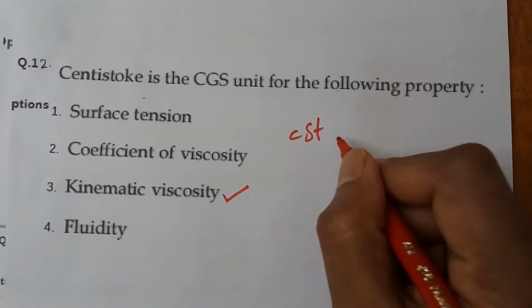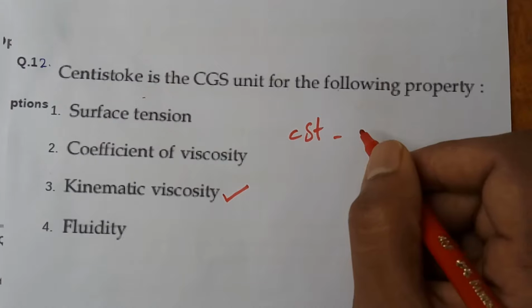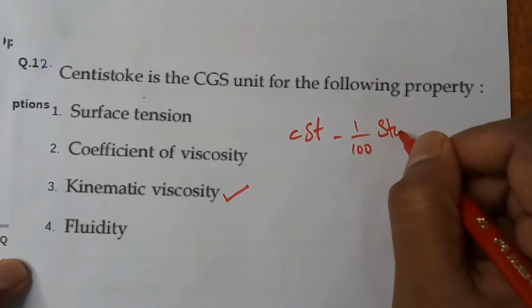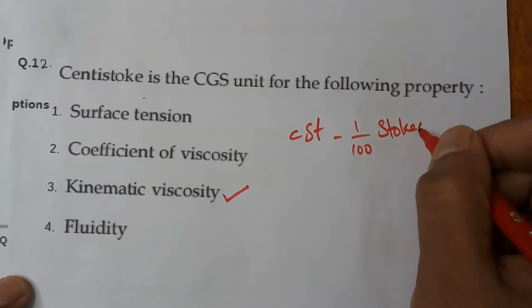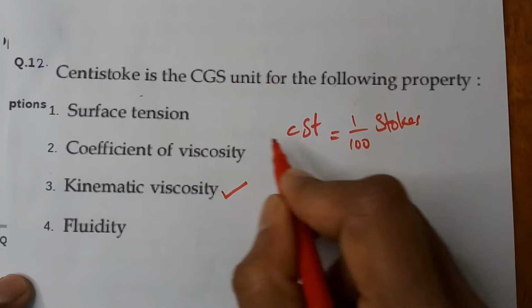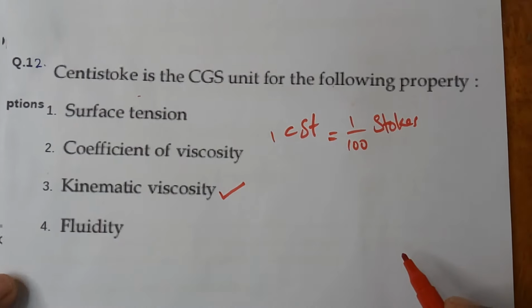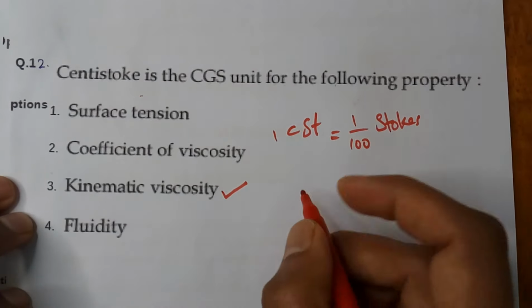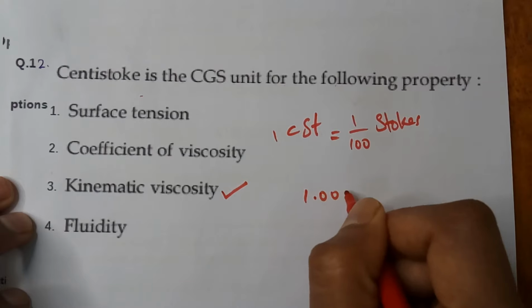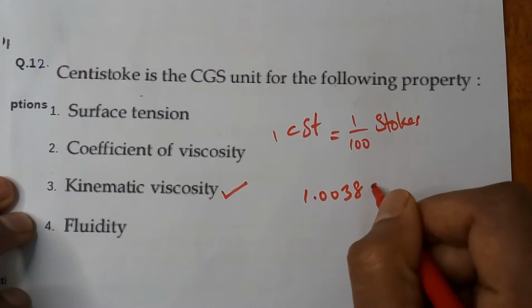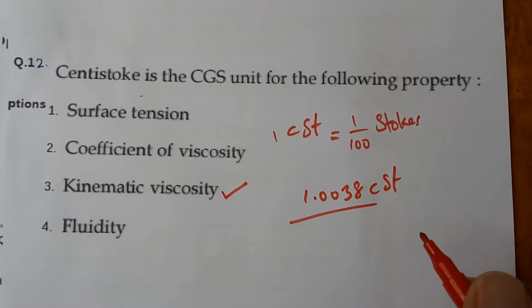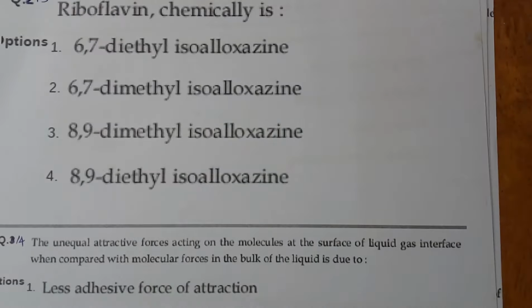Centistoke is the 100th of a stoke. Centi means 100th. One centistoke is one hundredth of one stoke. So the kinematic viscosity of water, this one also you just remember. The kinematic viscosity of water is 1.0038 centistokes. Now we are moving to question number 13.